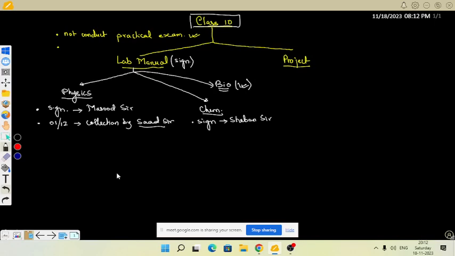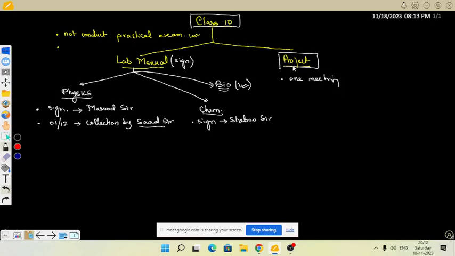Then I will tell where to keep those lab manuals. It will be done in this way. Any doubt in this lab manual? No, sir. Clear. Okay.